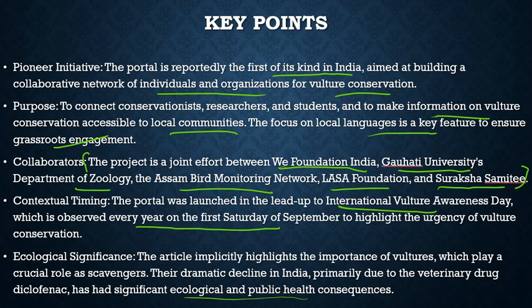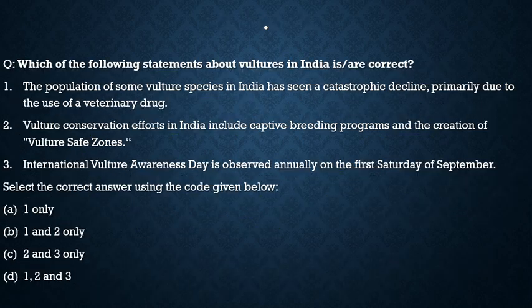So with respect to this, what kind of question can be asked? The question says, which of the following statements about vultures in India are correct? First, the population of some vulture species in India has seen a catastrophic decline, primarily due to the use of a veterinary drug. That is correct. Second, vulture conservation efforts in India include captive breeding programs and the creation of vulture safe zones. That's true. Third statement, International Vulture Awareness Day is observed annually on the first Saturday of September. That's also correct. So with respect to this question, all three statements are correct.